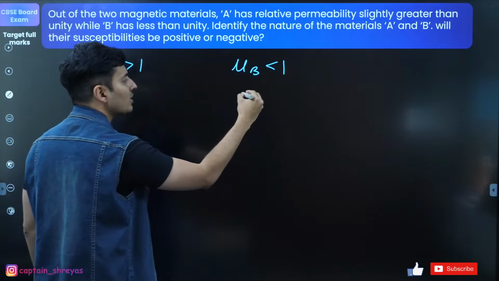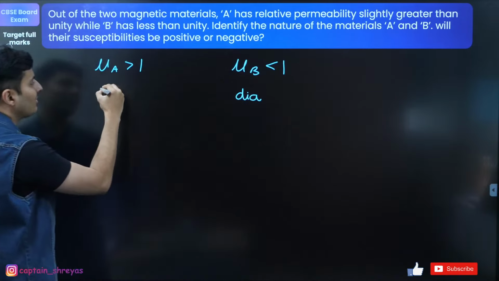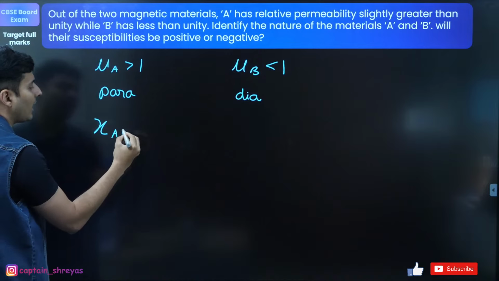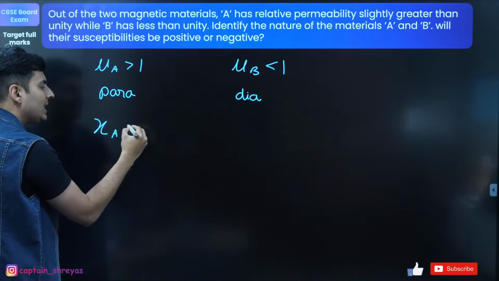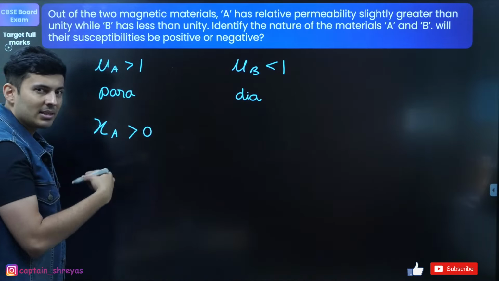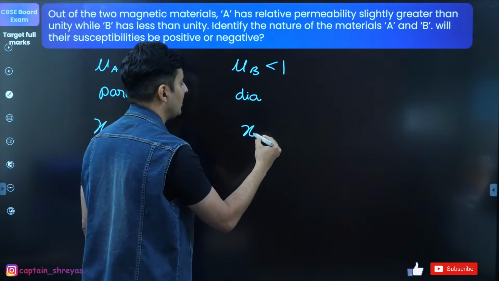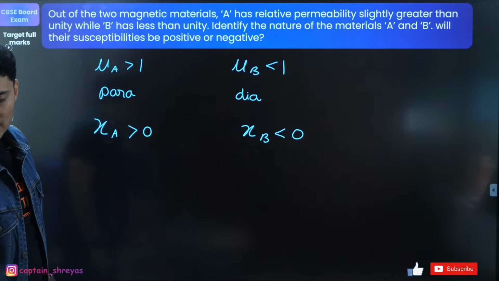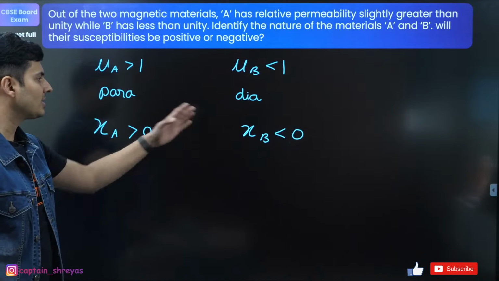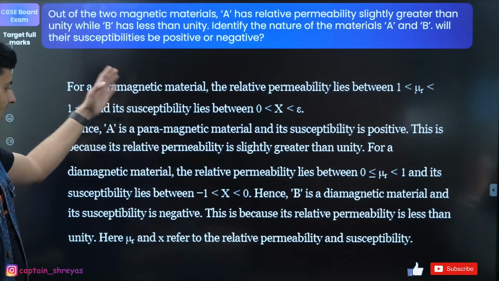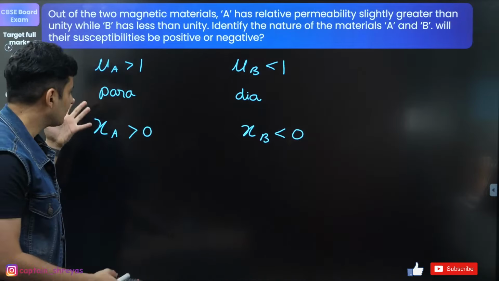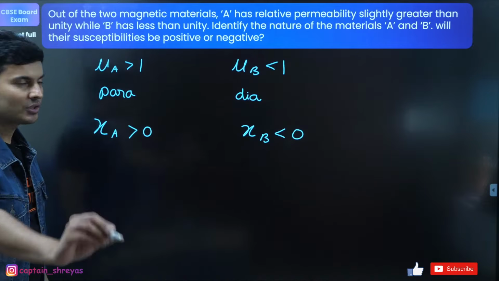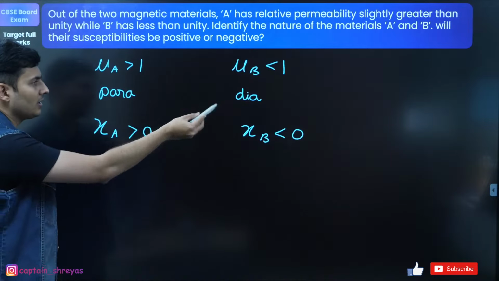So naturally this will be diamagnetic. This will be naturally paramagnetic. Naturally the susceptibility of A will be slightly more than 0. Here susceptibility of B will be definitely negative. That's all it is. So this is para, this is dia. Those are the answers. Okay. So they have given a big paragraph, but I'm just putting it up in shorthand. You can explain it in proper words. Okay. So this is paramagnetic, this is diamagnetic.